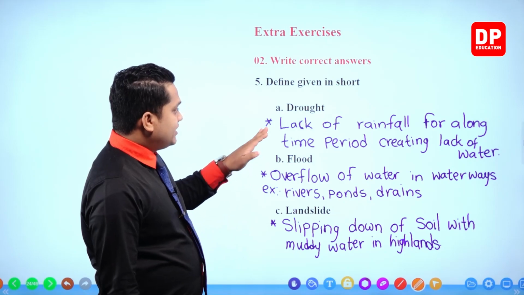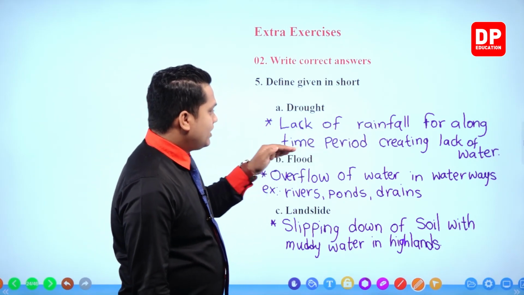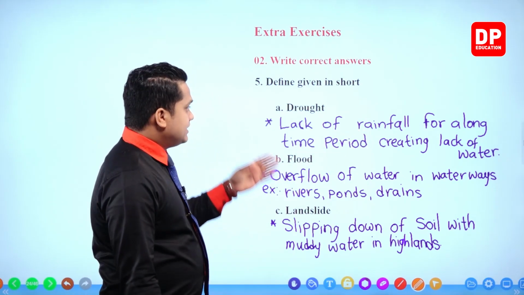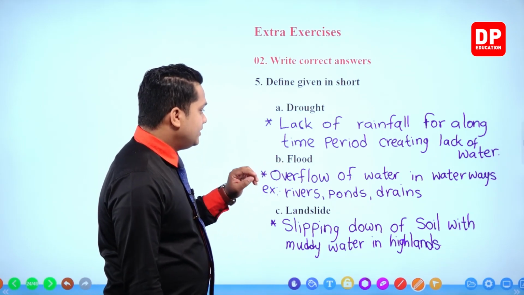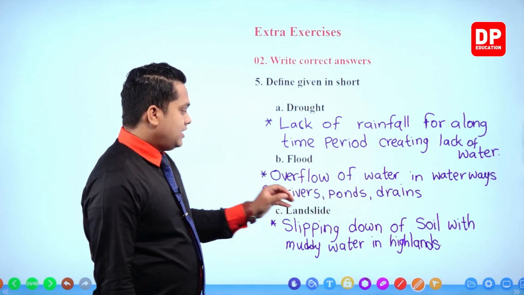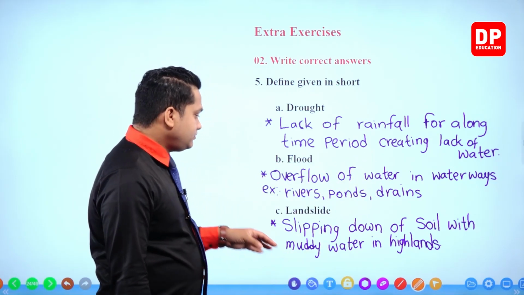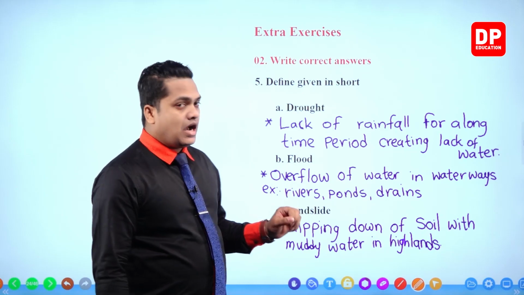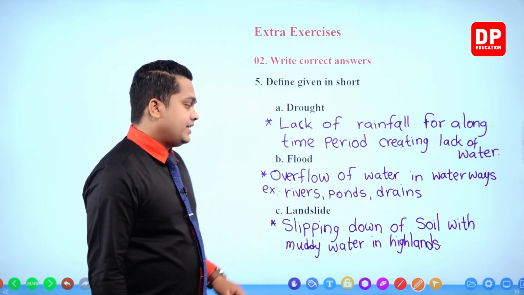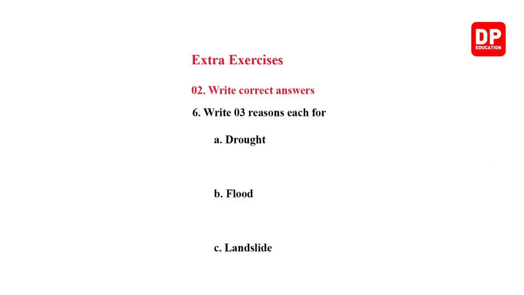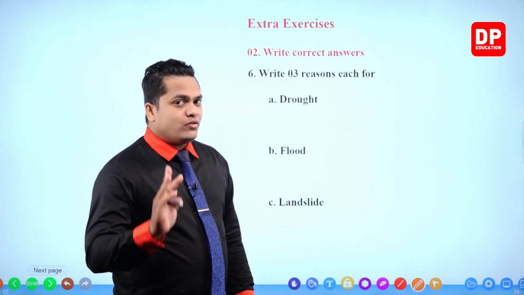So drought means, my dear children, lack of rainfall for a long time period, creating lack of water. Okay, so this is drought. Flood, it is caused by overflow of water in waterways like rivers, ponds and drains. Then landslide, slipping down of soil with muddy water in highlands. This is landslide. Okay, then the next question. Write 3 reasons each for drought, flood and landslide. Okay, so you have to mention 3 reasons.